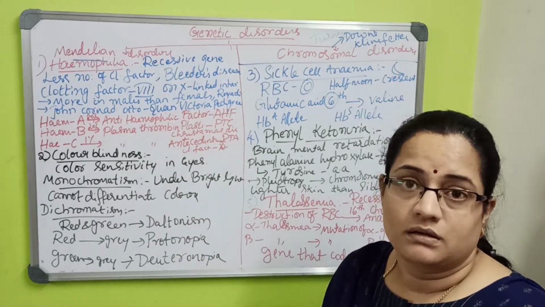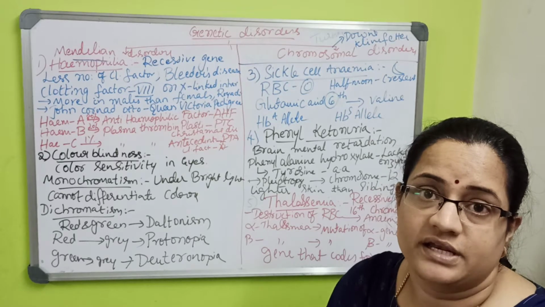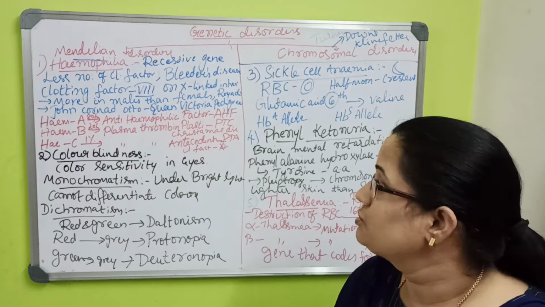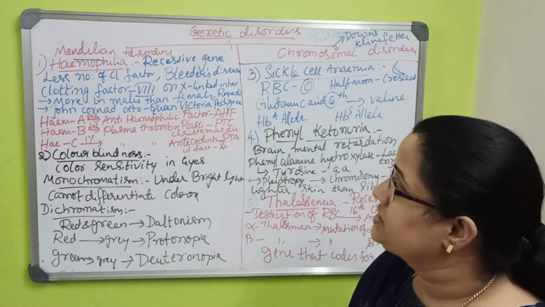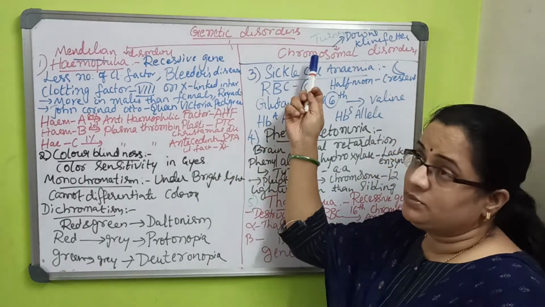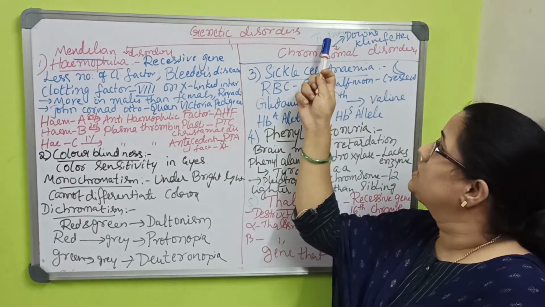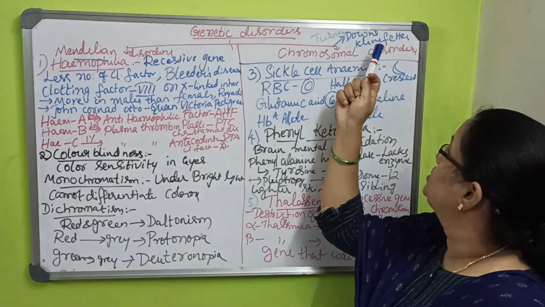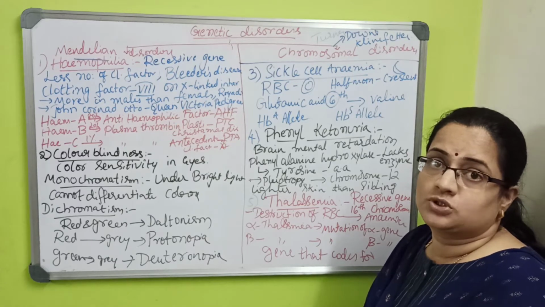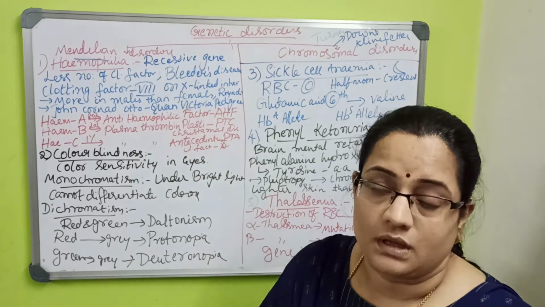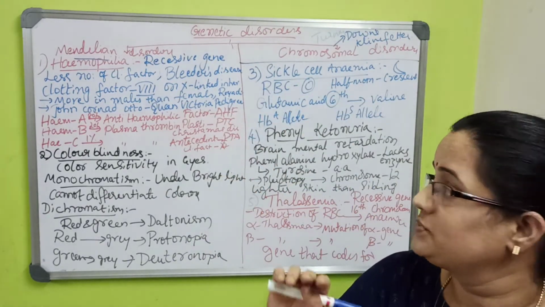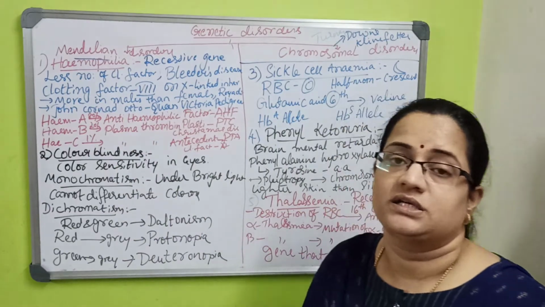popular in the family tree, or genetically, because of a recessive gene which is responsible for these diseases. Chromosomal disorders are three types: Turner syndrome, Down syndrome and Klinefelter syndrome. These are due to chromosomes, like 44 plus XXY, where the allosome or autosome changes. Mendelian disorders are not like that.